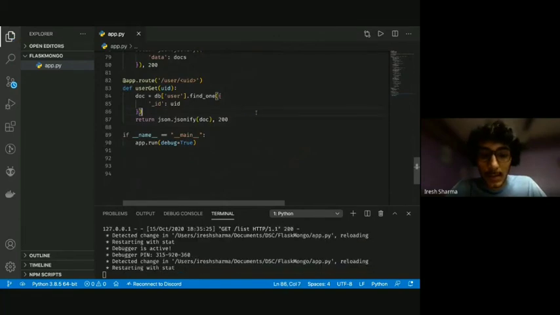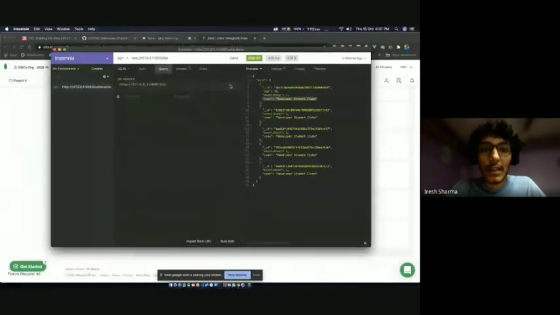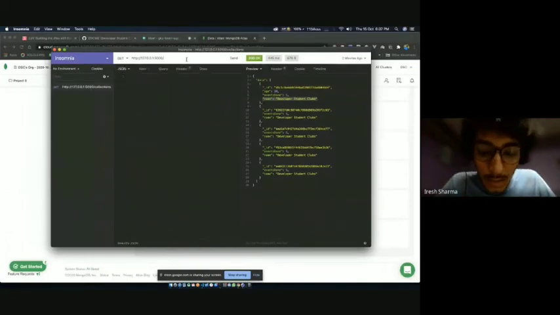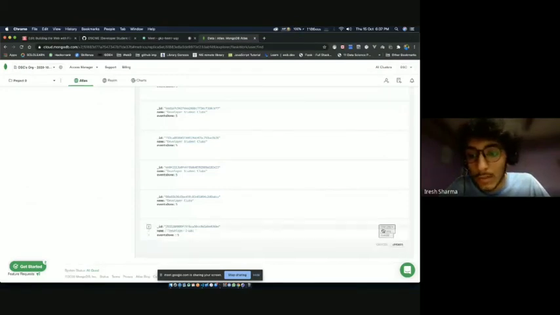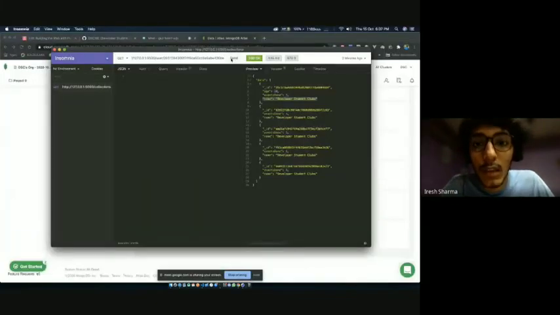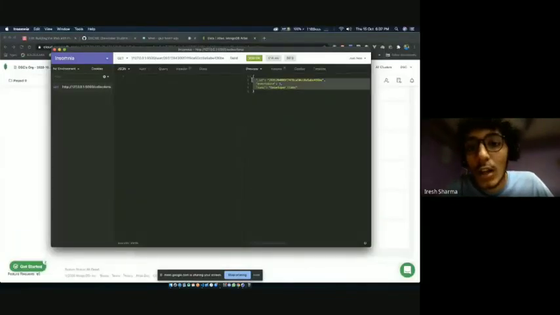Let's save this. And now instead of sending a query parameter, what I can do is make it a GET request. I'll make it /user/ and I'll put the user ID here. So if I copy the user ID from here and paste it here, you can see we still got that data.